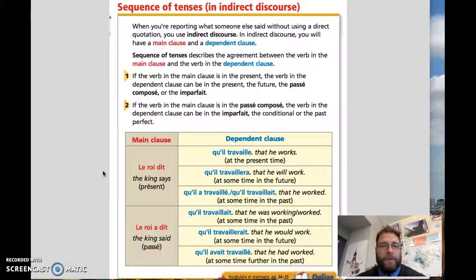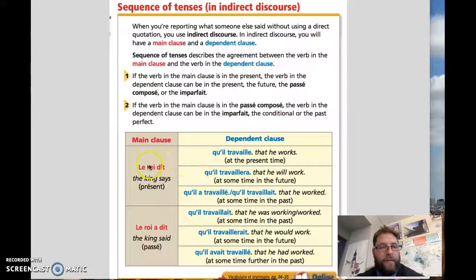They have them here, but just for your ears. Le roi dit qu'il travaille. The king says he works. Le roi dit qu'il travaillera. So the king says that he will work. Le roi dit qu'il a travaillé. The king says he worked. Le roi dit qu'il travaillait. The king says he was working.